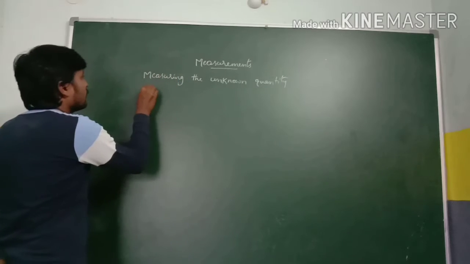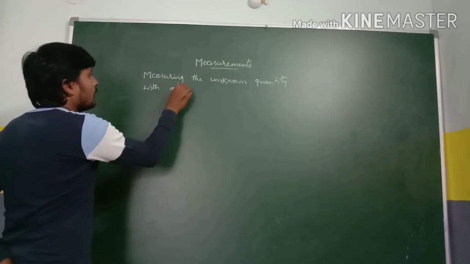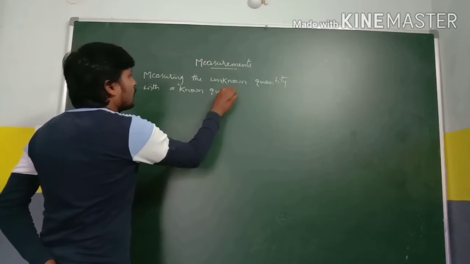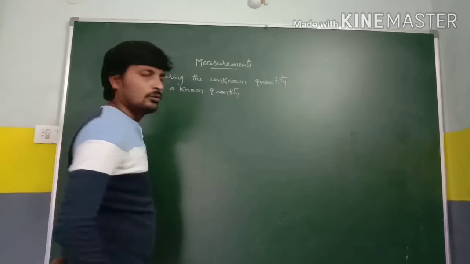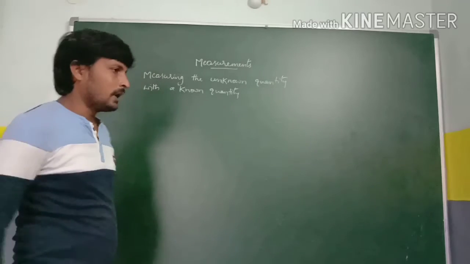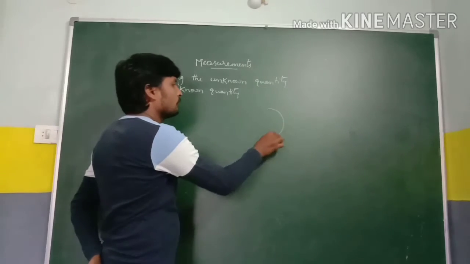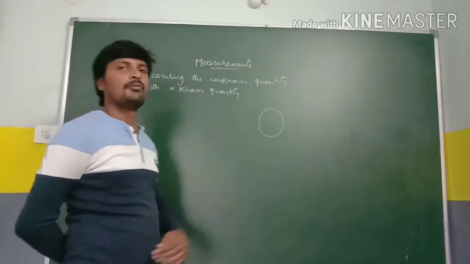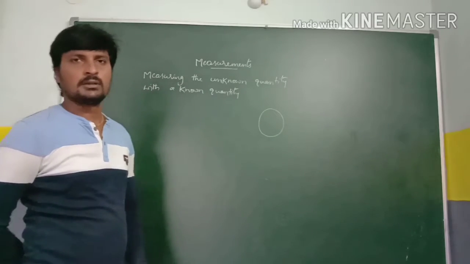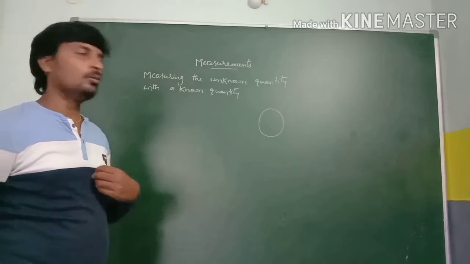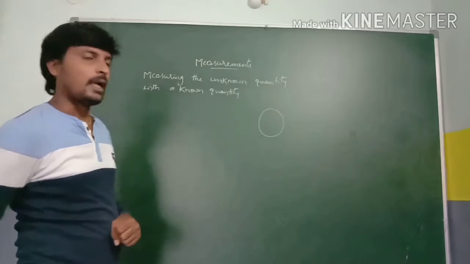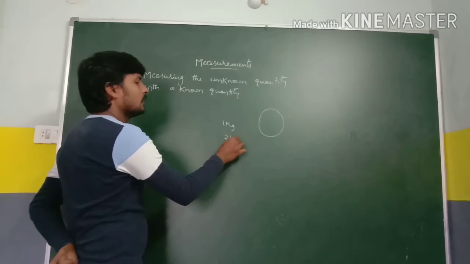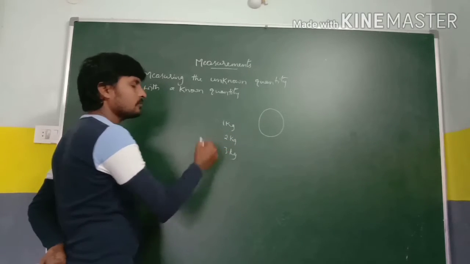That means whenever we have an object of certain mass, we don't know the value of that mass, but we have already known values of mass like 1 kg, 2 kg, 3 kg and so on.